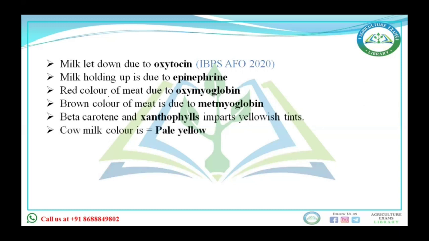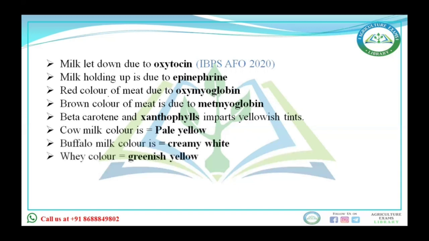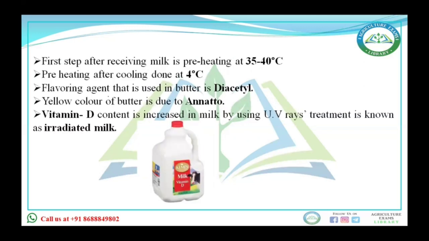Cow milk color is pale yellow. Buffalo milk color is creamy white. Whey color is greenish yellow. Skim milk color is bluish. The first step after receiving the milk is preheating, and that is done at 35 to 40 degrees Celsius. After preheating, it is immediately followed by cooling, which is done at 4 degrees Celsius.